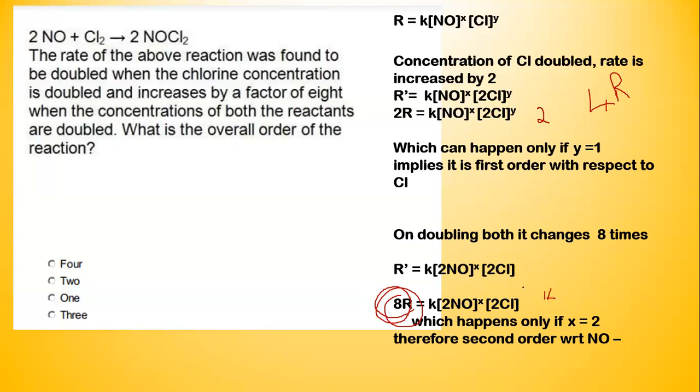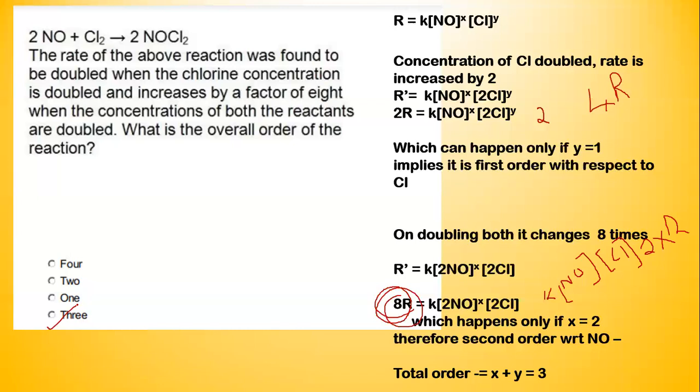If x is equal to 1, what would be our value? It would be K into concentration of NO into 2 times the concentration of Cl. Let's take only Cl, then 2 times the concentration of Cl into 2. So what should be the value? It should be only 4R, but here we have 8R, which suggests that it is second order with respect to the concentration of NO. Therefore, the total order will be equal to the sum of the powers, which is x plus y equal to 3. So the answer is the last option, option 3, and therefore we solved it.